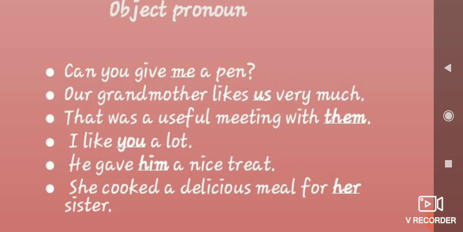That was a useful meeting with them. With "they," if you write like that, that is wrong. All these are object pronouns, children. I like you a lot. He gave him a nice treat. After the verb only, it's an object pronoun, you could understand. Keep it in your mind. She cooked a delicious meal for her sister. For "she sister," you should not write; that is wrong.